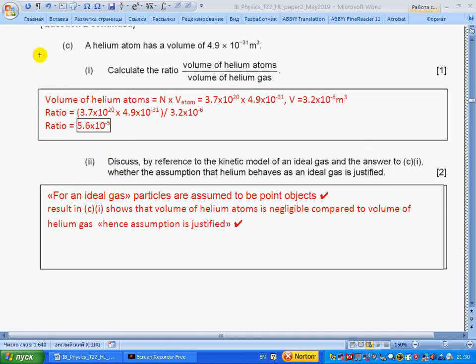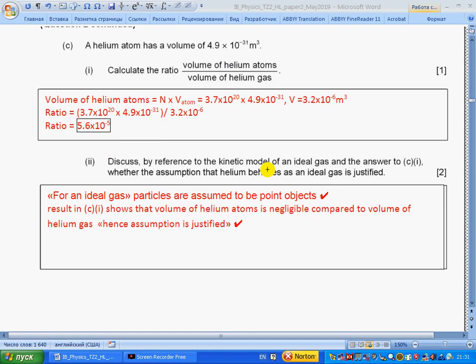C. A helium atom has volume so much. Calculate the ratio of volume of helium atoms and volume of helium gas. Volume of helium atoms is number of atoms times volume of one atom. So then we find the ratio, and we get 5.6 times 10^-5.